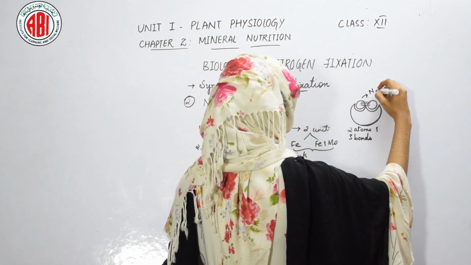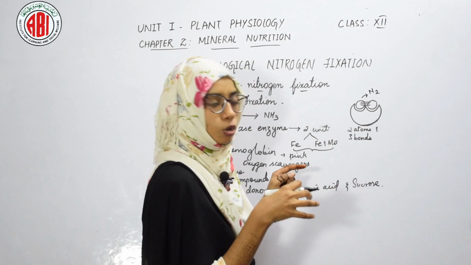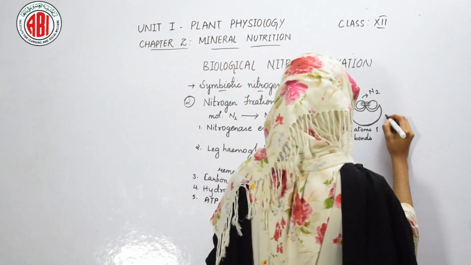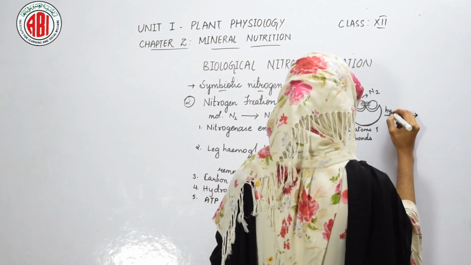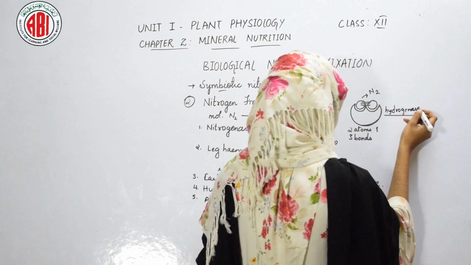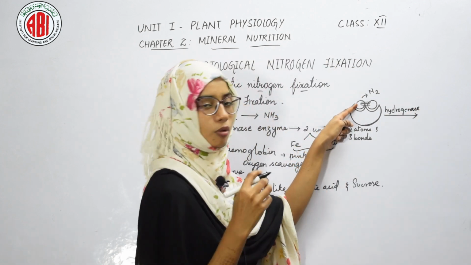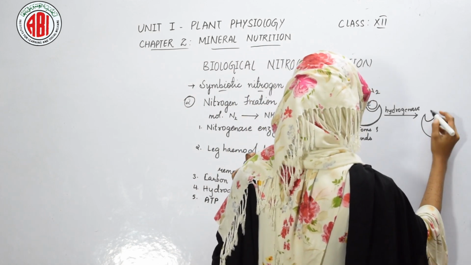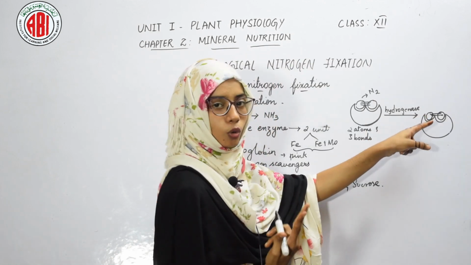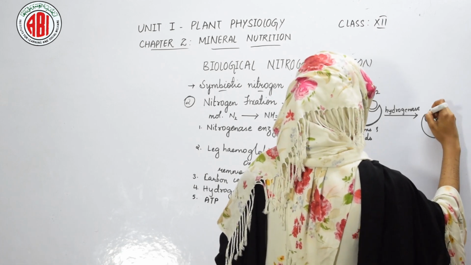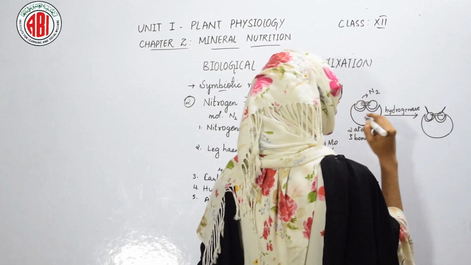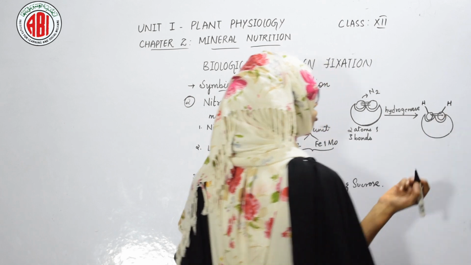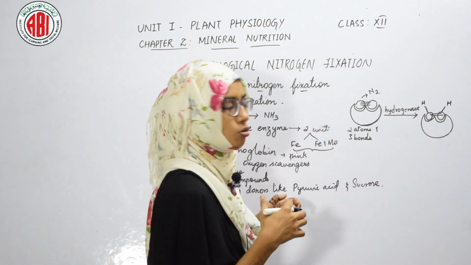When this nitrogen molecule is bound to the active sites of the enzyme, in the presence of the enzyme hydrogenase, the breaking of the nitrogen bonds takes place. When one bond of nitrogen breaks, we can see only 2 bonds in the molecule, and by the breaking of one nitrogen bond, the hydrogen atoms can attach to it.